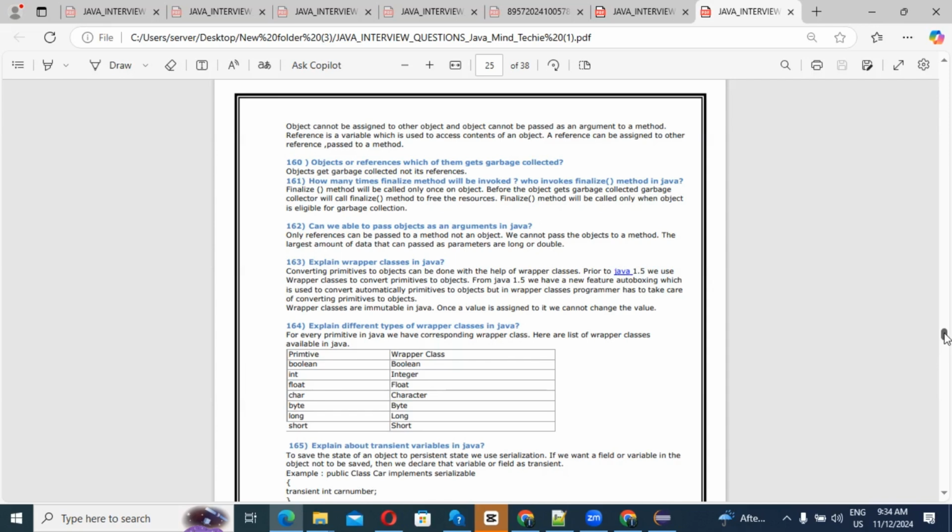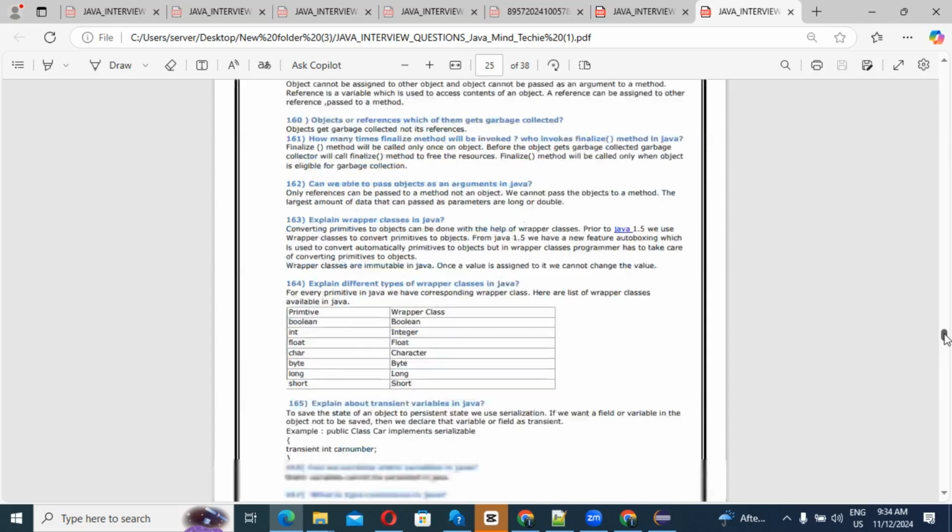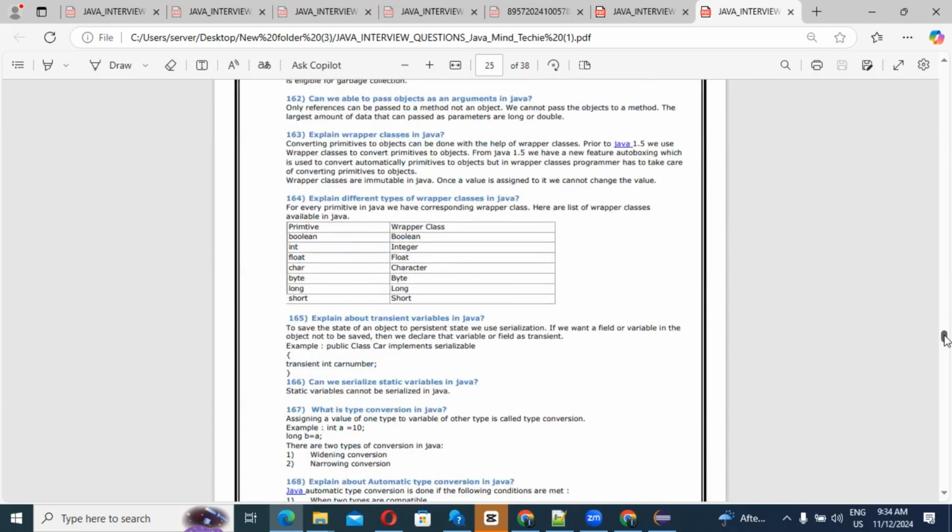Guys, one question: explain the transient variable in Java. To save the state of an object to a persistent state, we use serialization.